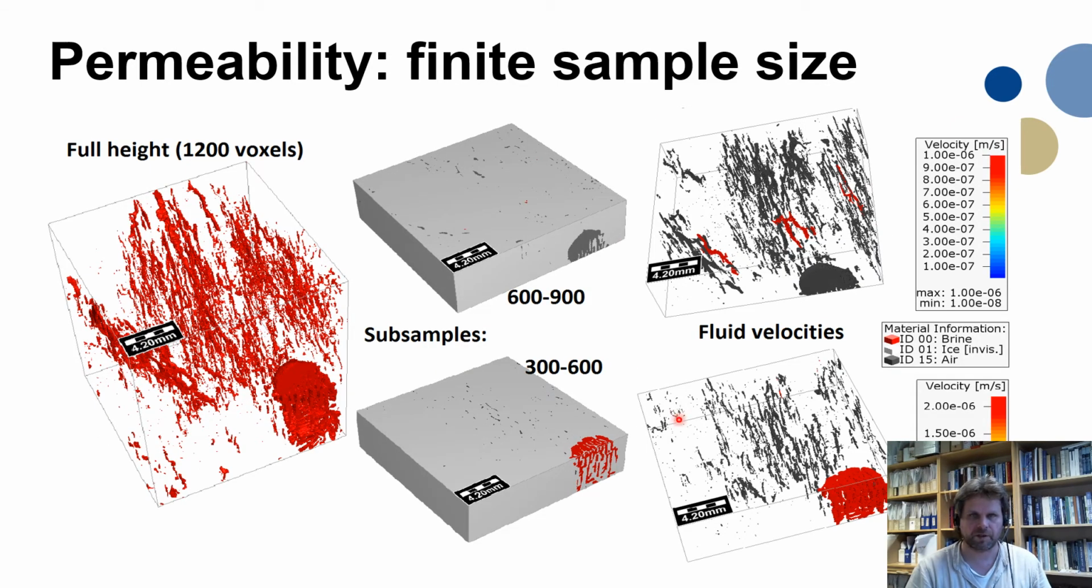Here is also an example of a 3D sample split into an upper part, where this larger brine channel is running out at the side, and a lower part where it's not running out at the side, and we then get the permeability. The red here is the through-flow path. The other part of the pore space is not connected. Here you only have this connection.